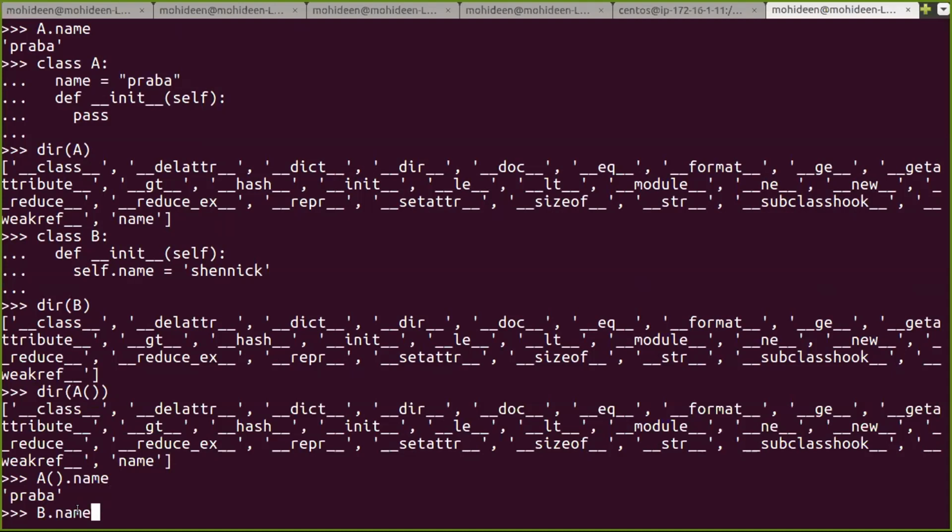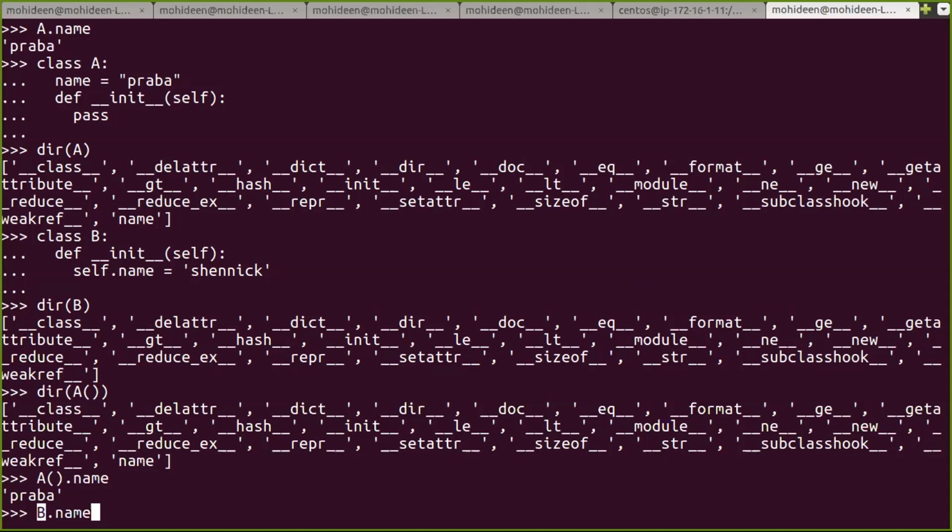Name error, type error. How name error, how type error? If B is not defined, it will say name error, but B is defined, so there is no way for name error. How type error?